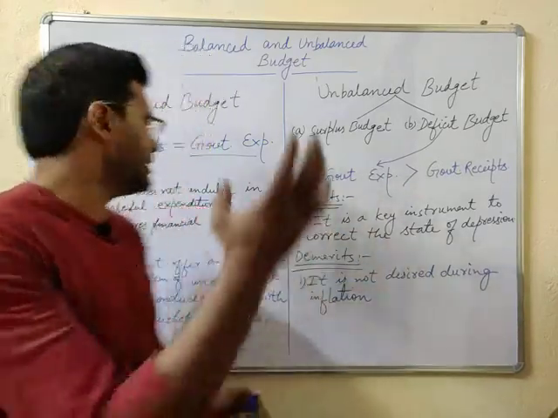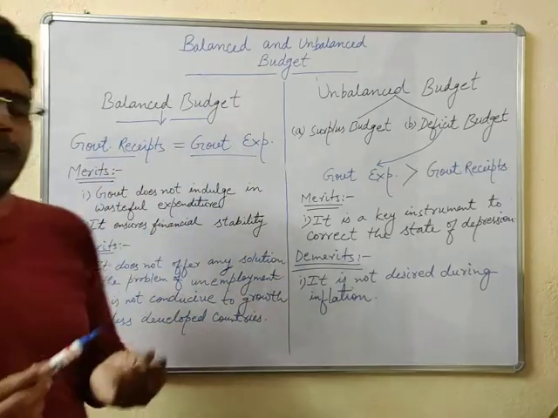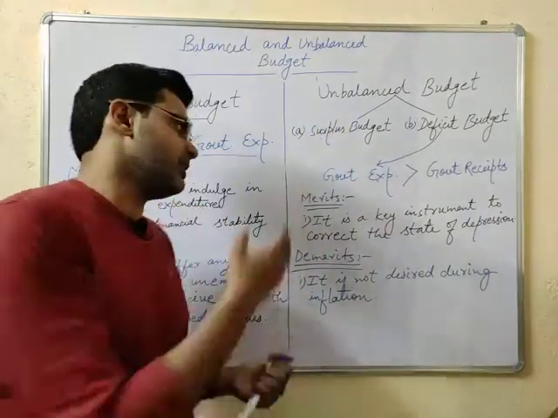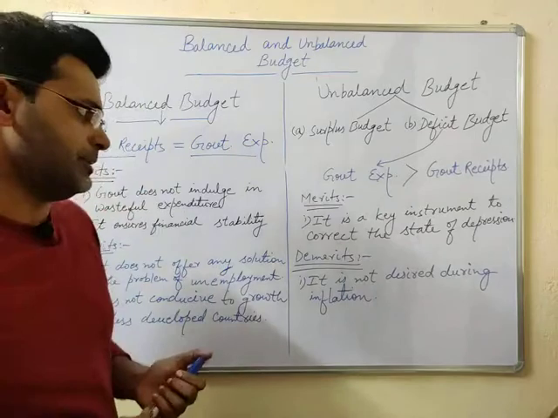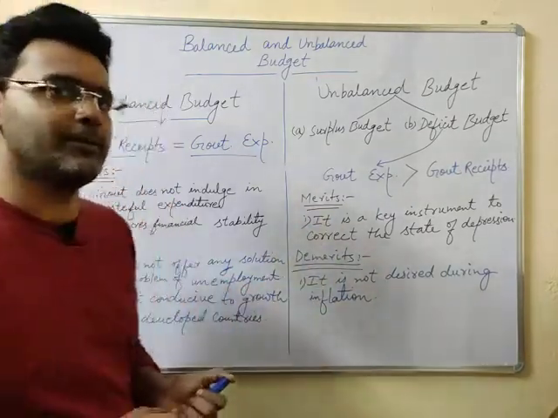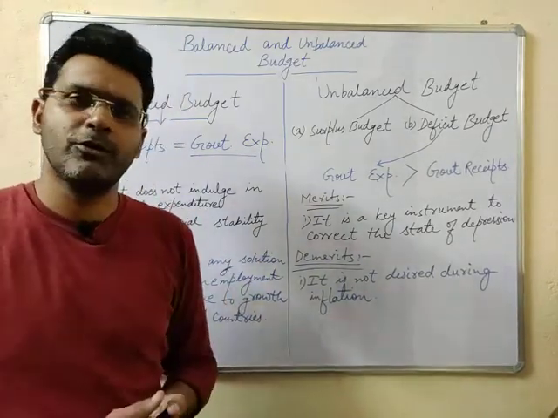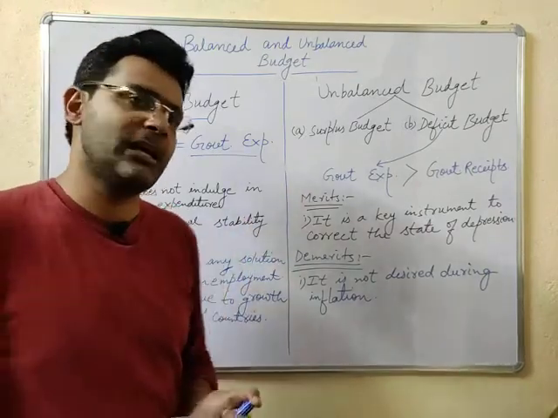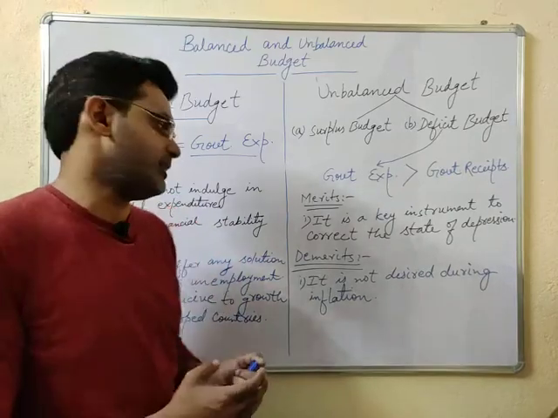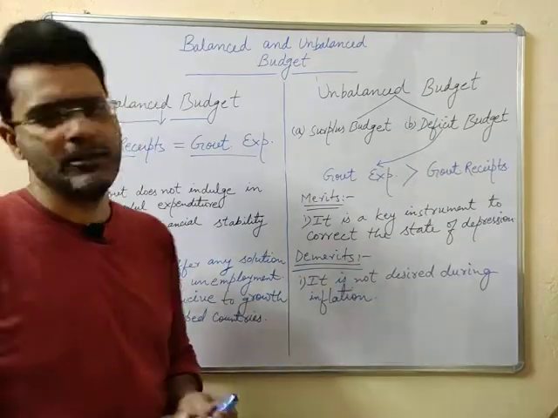As far as the merits are concerned, it is a key instrument to correct the state of depression. As I have told you, in the case of the balanced budget, it is not required for the depression period, and the surplus budget is also not required for the depression period. So it is very useful in the case of Great Depression. And John Maynard Keynes, along with some other modern economists, emphasize its merits, that it can combat the depressionary pressures very well. And as far as the demerit is concerned, yes, it is not desired during inflation.